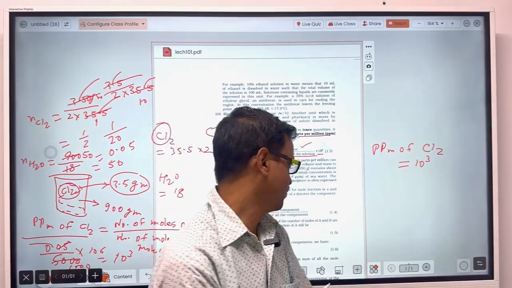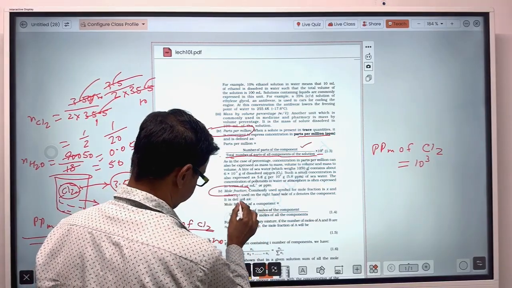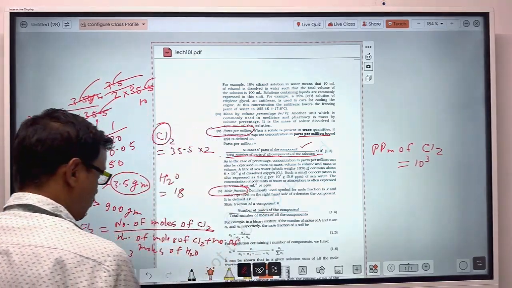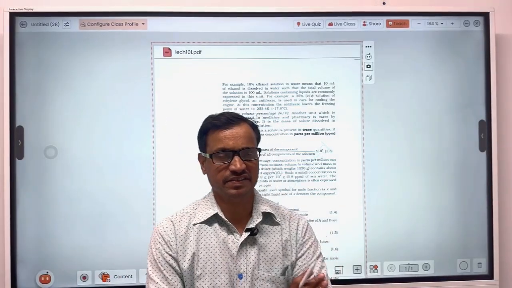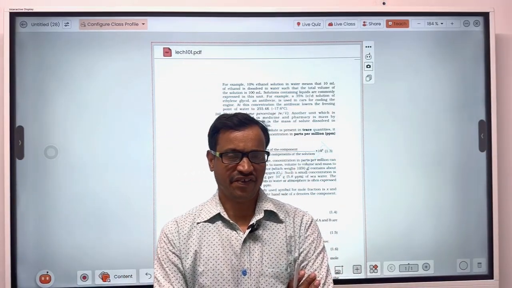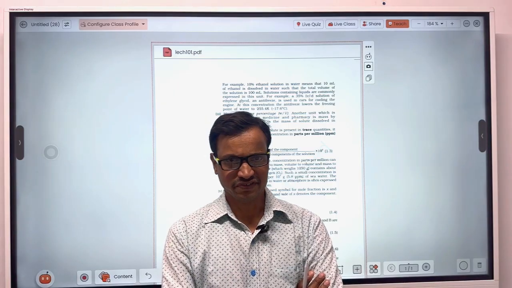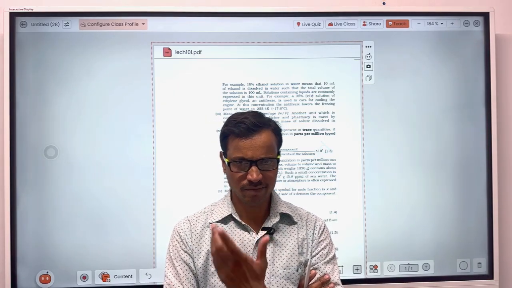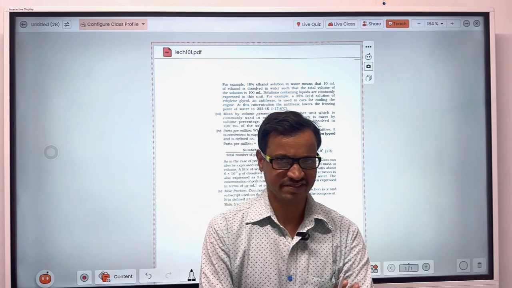Okay guys, now let's see mole fraction. What is the meaning of mole fraction? Fraction means out of 1. When you say fraction of a second, it means out of 1 second, in how much time period an activity has taken place.